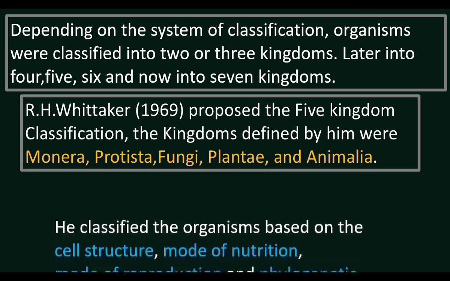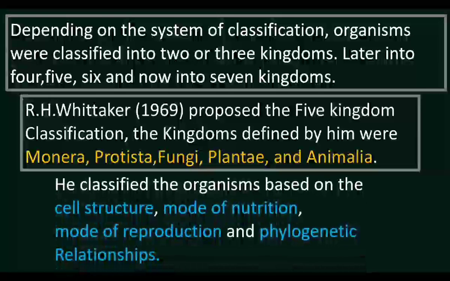He classified the organisms based on cell structure, mode of nutrition, mode of reproduction, and phylogenetic relationship. While dividing the organisms under 5 kingdoms, Whittaker considered phylogenetic relationships, mode of reproduction, that is sexual or asexual reproduction, and mode of nutrition, whether the organism is autotroph or heterotroph. He considered cell structure also. He considered whether the organism is made up of a single cell or many cells.